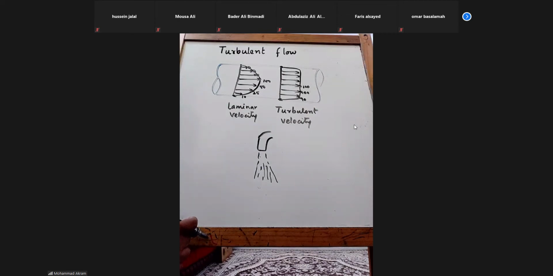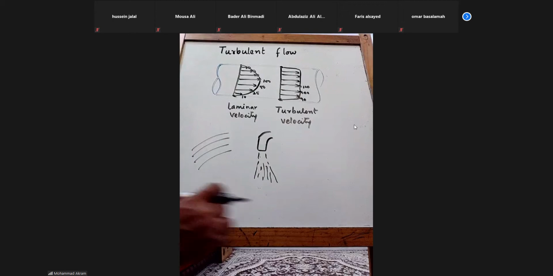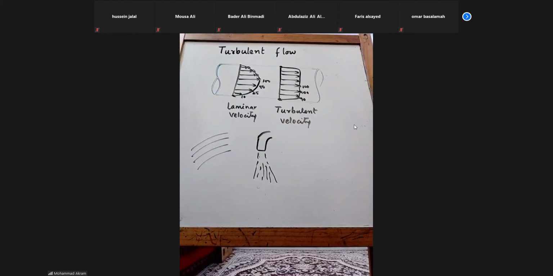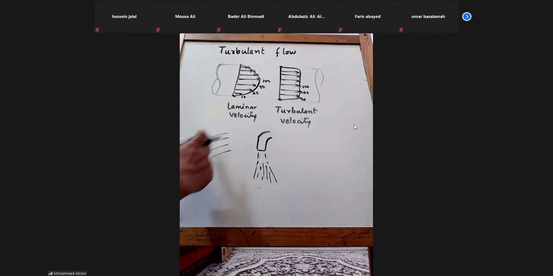Okay, but the jet is small, so sometimes you will see multiple laminae if it is coming smoothly like this. If it is spreading, then it is becoming turbulent. If it is coming same, then it is laminar.